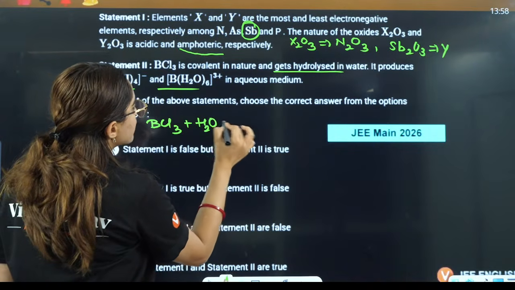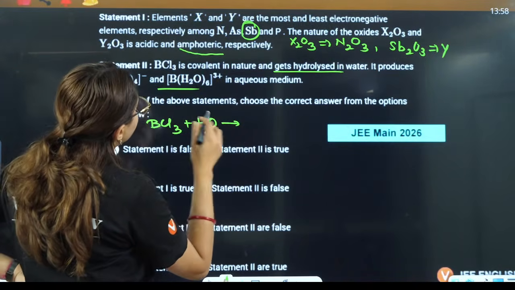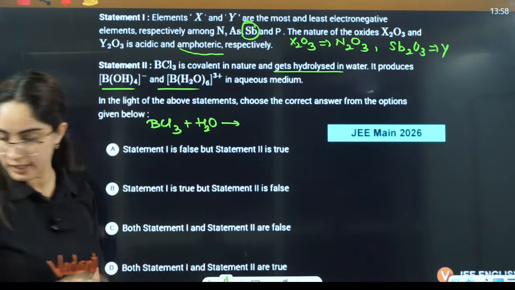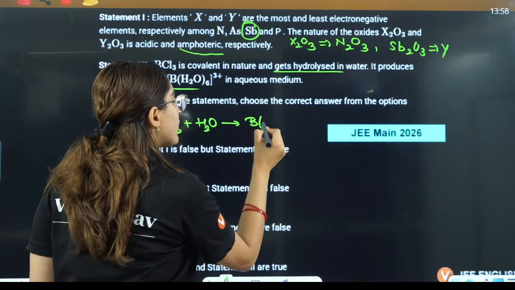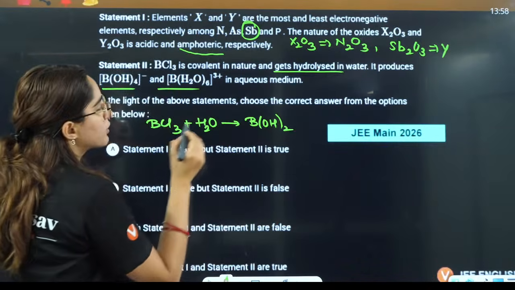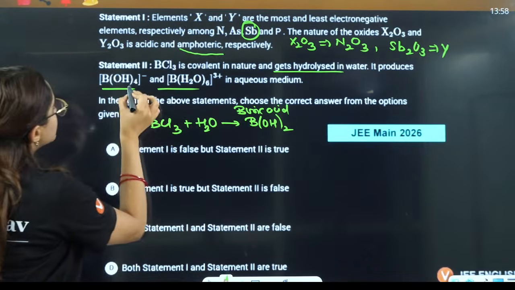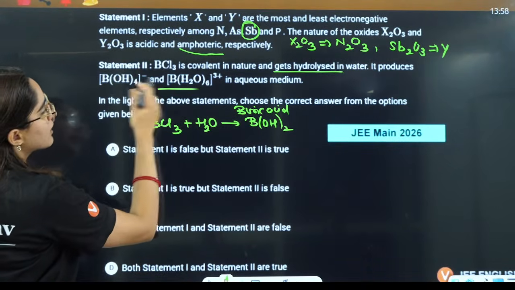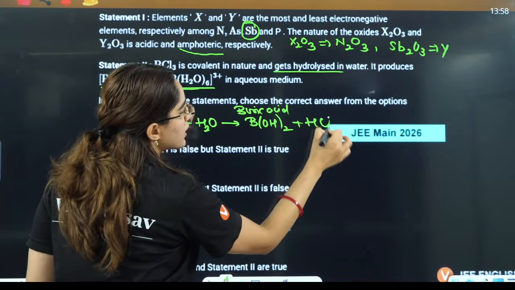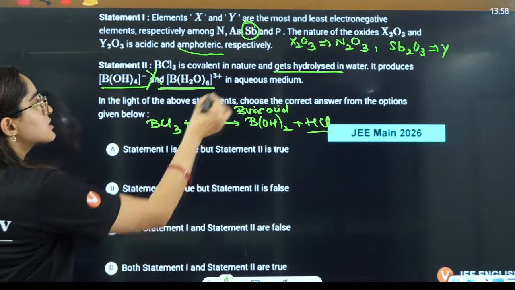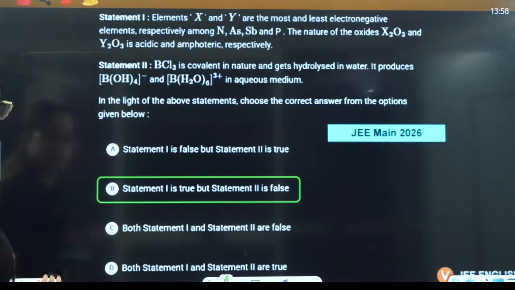When it is hydrolyzed, it produces B(OH)3, boric acid, sorry, I was saying B2O3. This one is not boric acid, so these two things it will not give. Along with this, it will give HCl to you. So this statement will become false. That means statement 1 is correct, statement 2 is incorrect here.